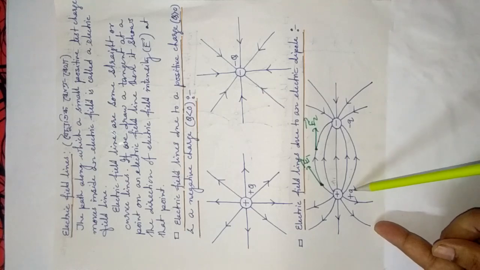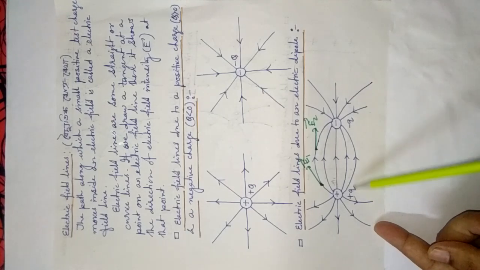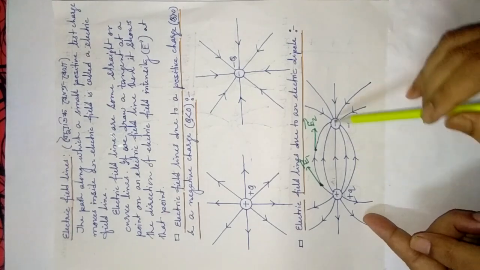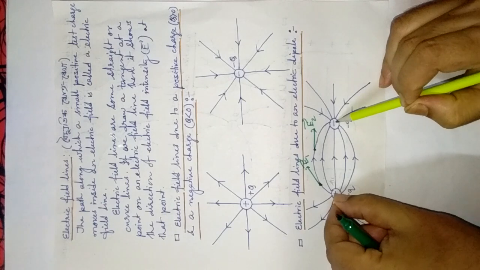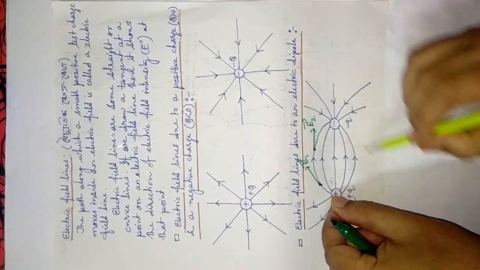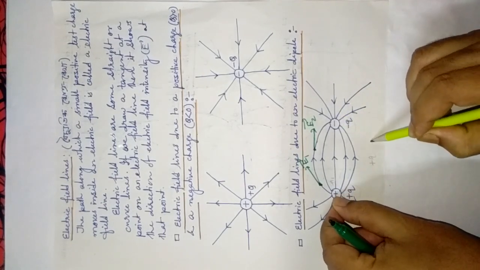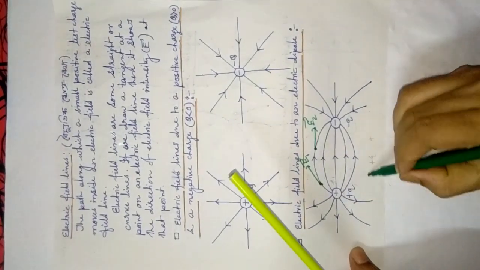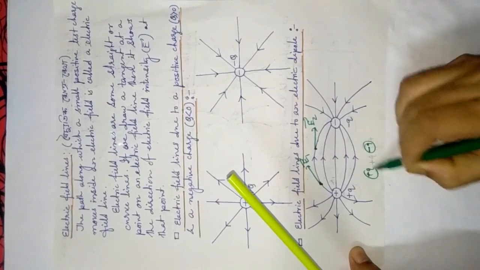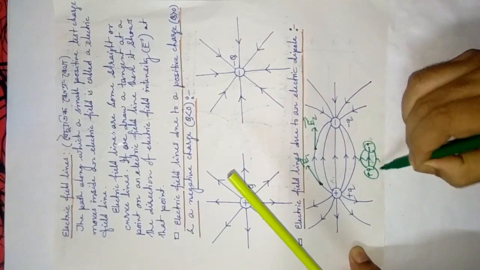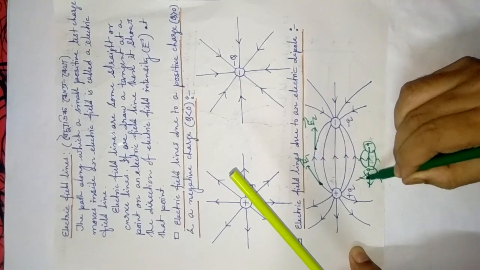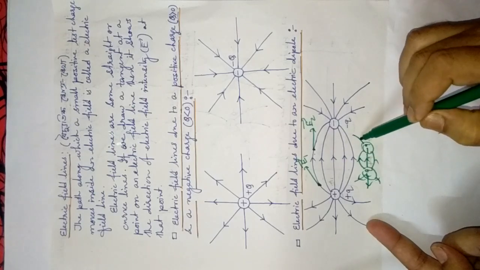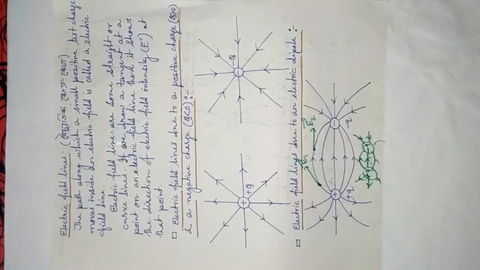Why? See, it is due to the attractive nature of charges. See, if you place two point charges plus q and minus q, what will happen? If you place them here, okay, this is the earlier position, then what will happen if you remove them? They will come closer, plus q and minus q. Then what will happen? The length, see here, this length, all the lengths contract. Okay, this is the thing.